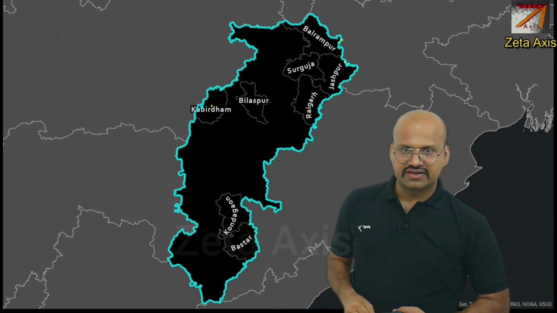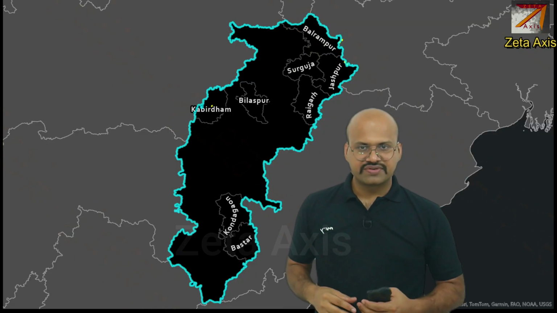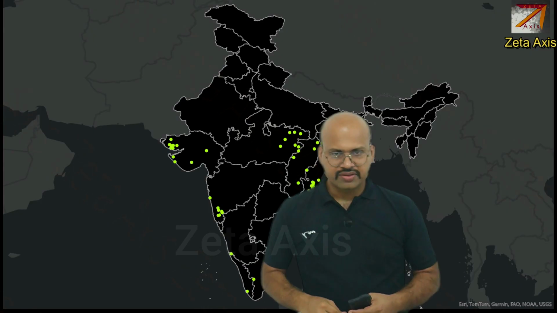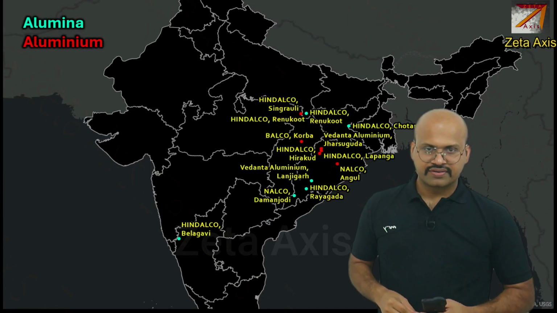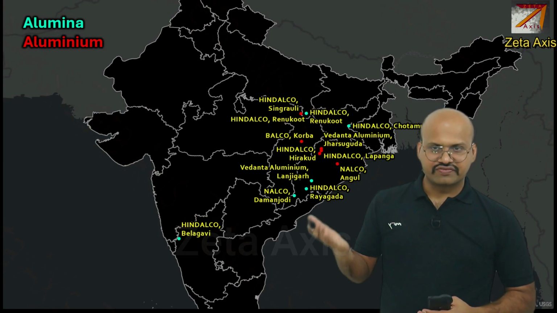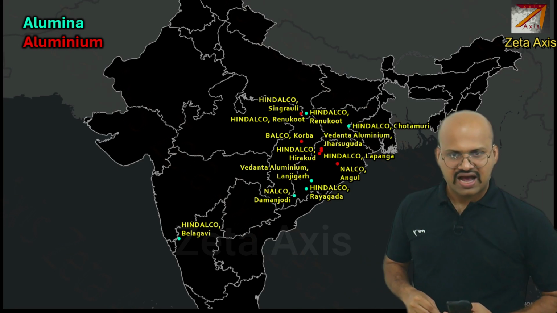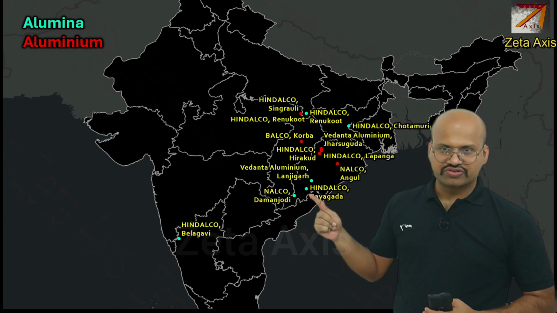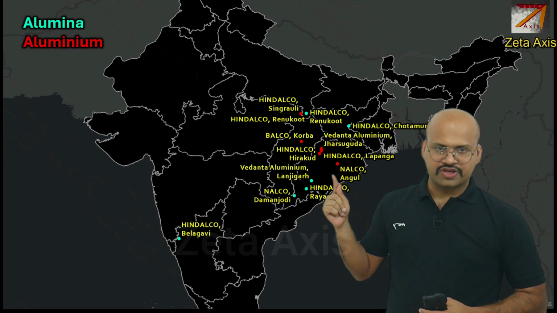Similarly, in Chhattisgarh, we can see that there are districts which have bauxite reserves, but most of the production occurs over here. Now, this is the map of the regions where bauxite mines are located. And these are the regions where we see that there are plants which produce alumina as well as aluminium. So the blue color indicates the plants which produce alumina, while red color indicates the plants which produce aluminium.